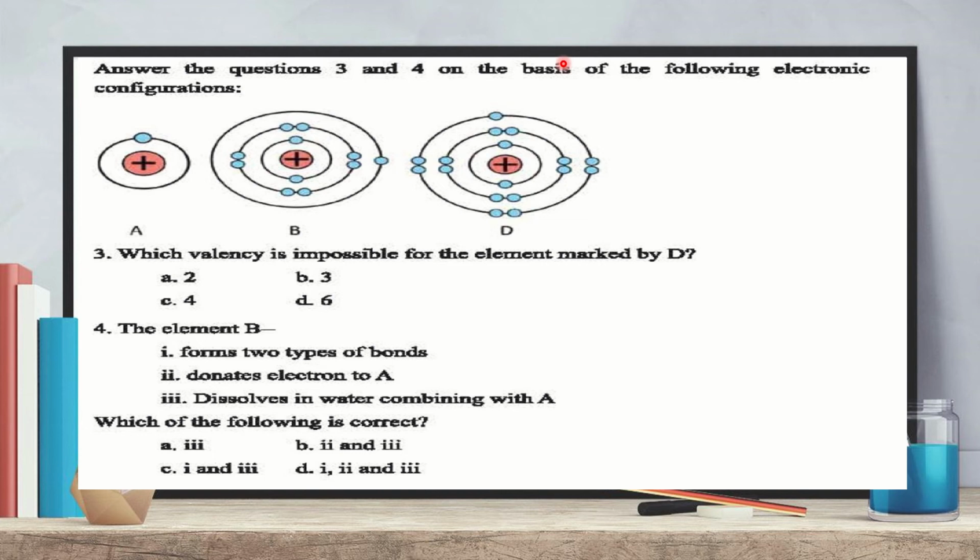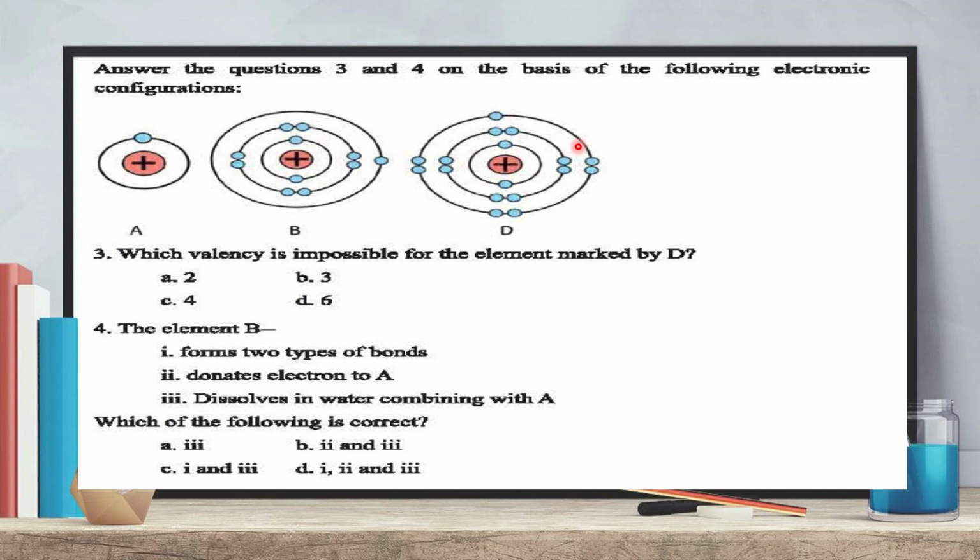Answer questions 3 and 4 on the basis of the following electronic configuration. Look, here A is the electronic configuration of hydrogen, because there is only one electron. B is the electronic configuration of sodium, and D is the electronic configuration of chlorine. Now the question: which valency is impossible for the element marked by D? It is chlorine, and we know the valency of chlorine is 1, because chlorine has 7 electrons on its last shell, so it needs 1 electron.